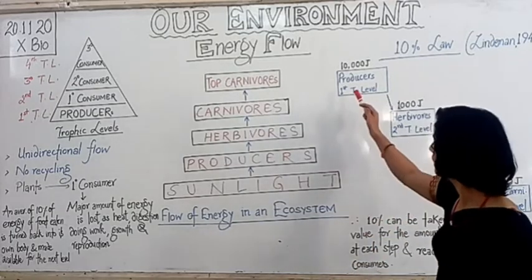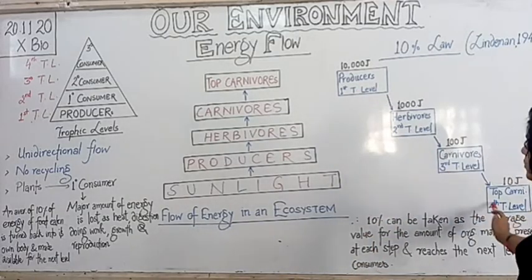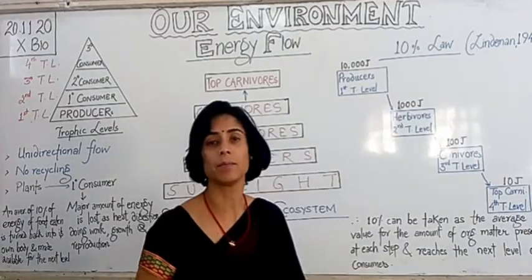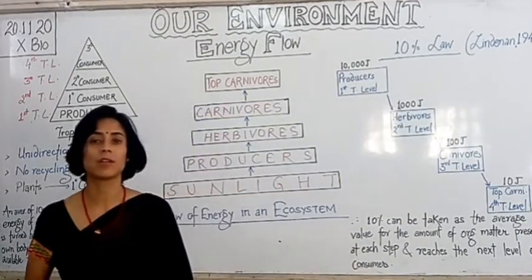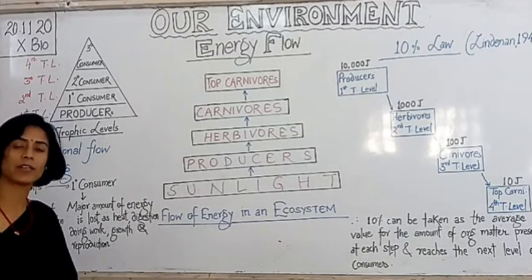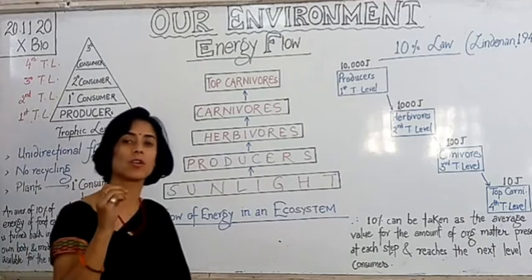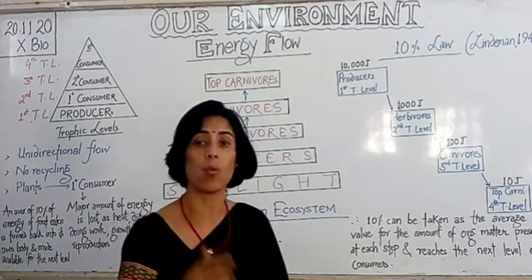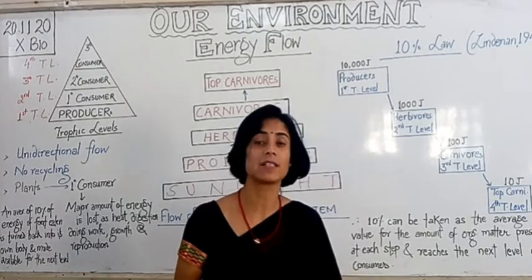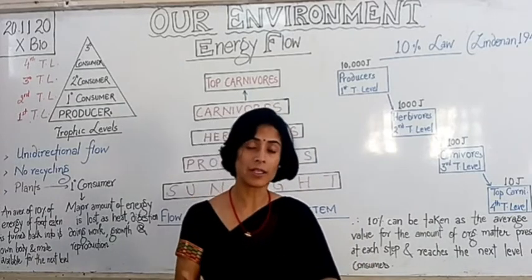This can be understood very well using this diagram, and here comes our law, the 10% law. The 10% law was proposed by Lindeman. According to this law, only 10% of energy is transferred from one trophic level to the next. What happens to the rest?